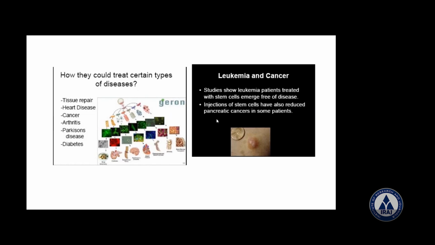Now stem cells have also reduced pancreatic cancers in some patients here. These studies have shown that when a leukemia patient is treated with stem cells, they emerge free of disease. There are some reports, but remember every case will not be the same. Some will be successful, some may not be successful. Sometimes it is also a matter of luck.